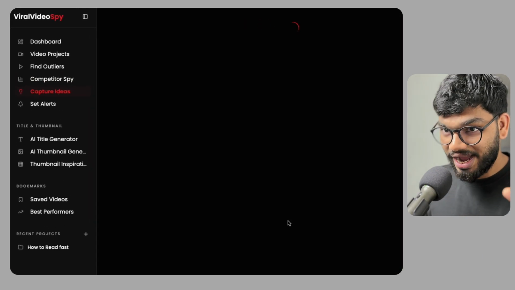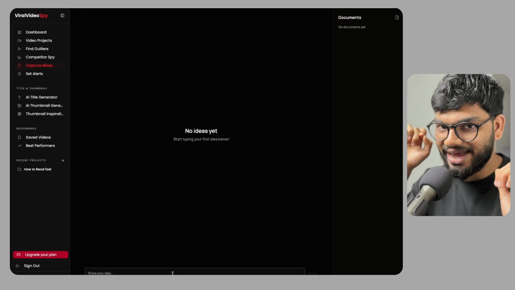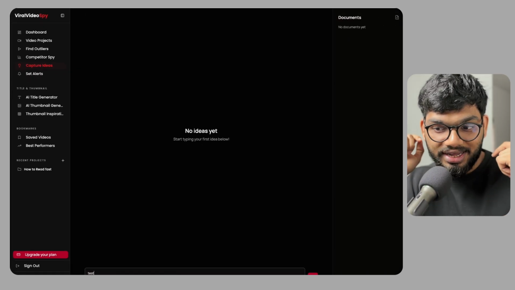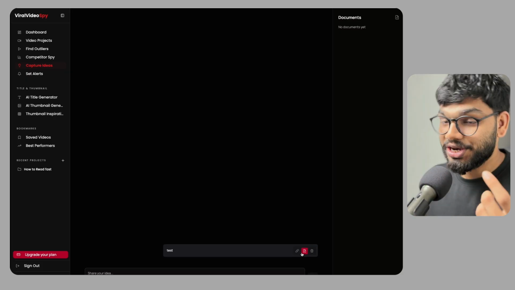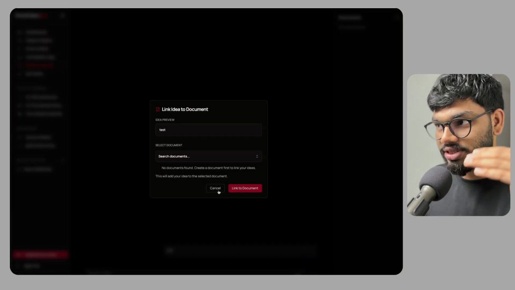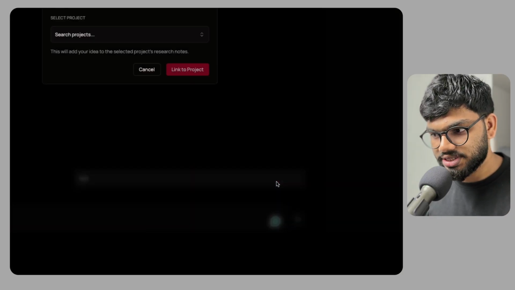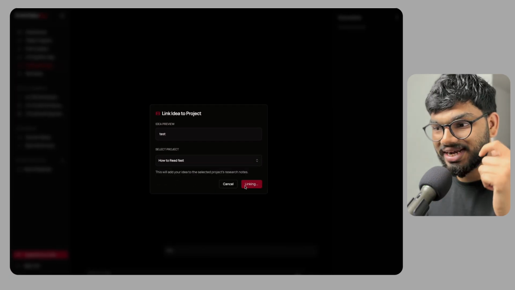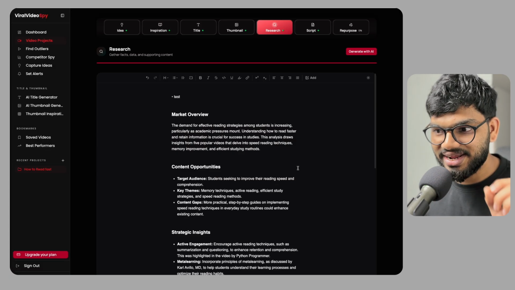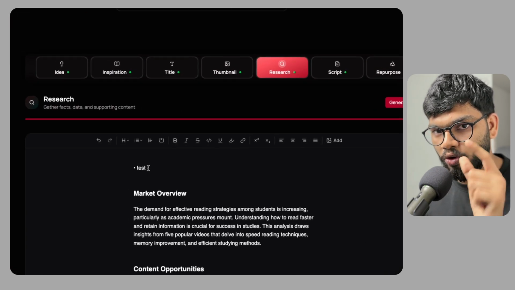And there is this capture ideas feature. In this tool, you could add ideas that come up to your mind in terms of video ideas or the things that you want to talk about in your video, and you can create documents to sort these ideas based on video projects. And you can actually link those ideas to your projects. For that, you need to click on this link icon and select the project that you want to link that idea to and click on link to project. This will add that particular idea to the top of your research note.